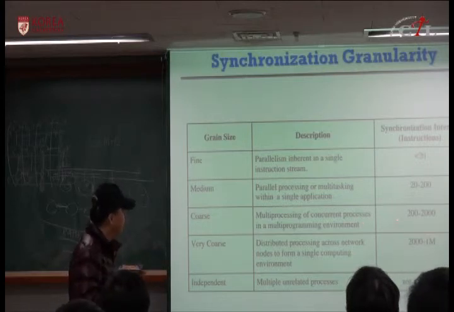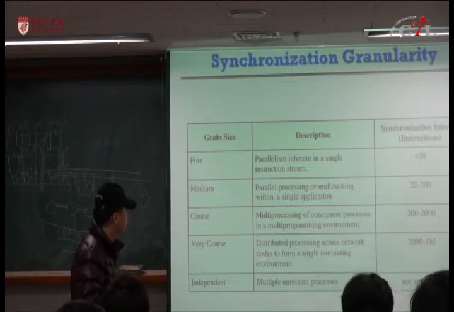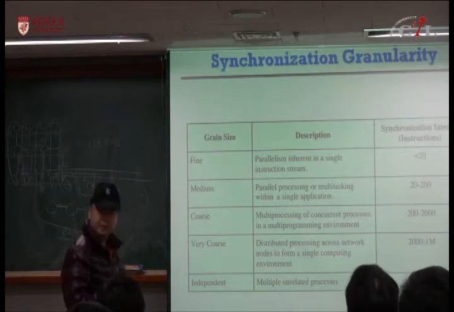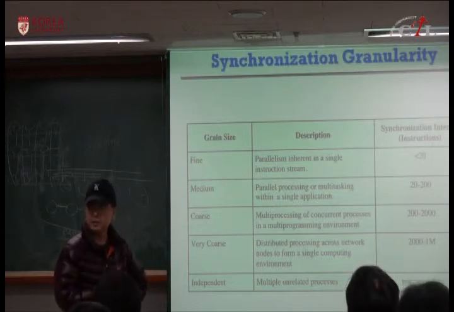Coarse-grained, the size is about 200 to 2000. This is useful for multiprocessing or concurrent processes in a multi-programming environment, and very coarse-grained is 2000 to 1 million instructions. If you have this much parallelism, then you can do distributed processing across the network.